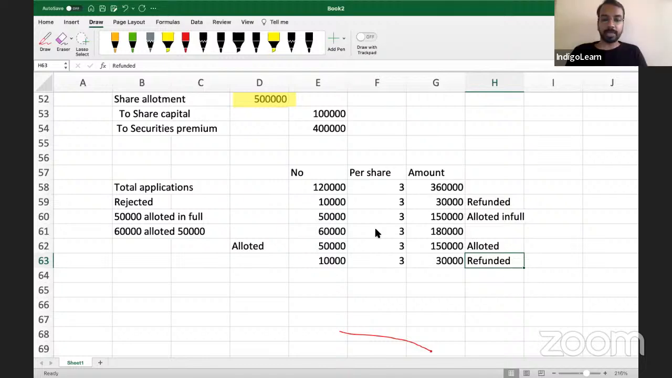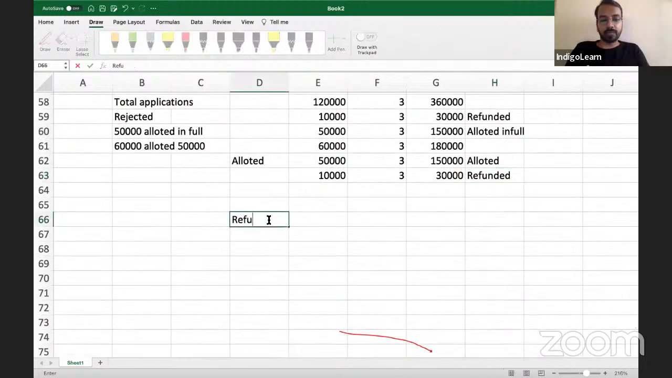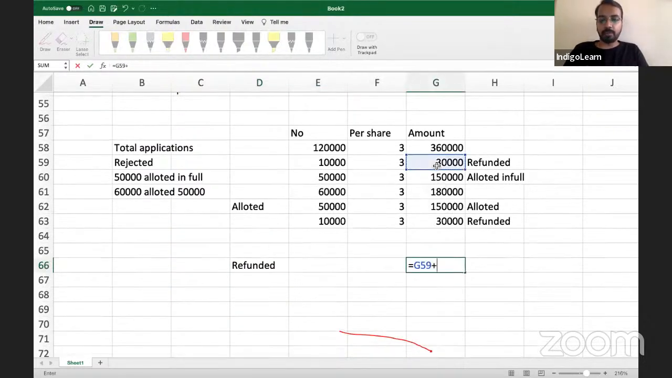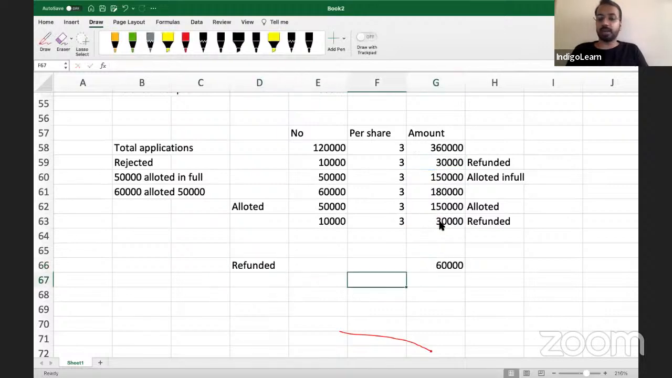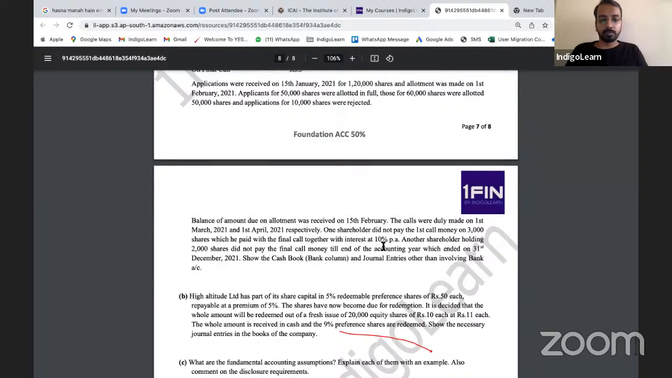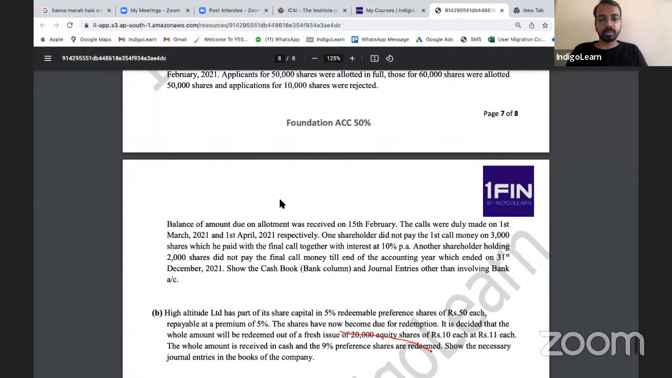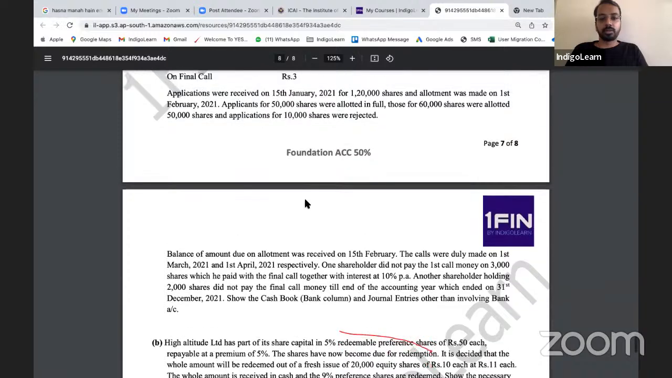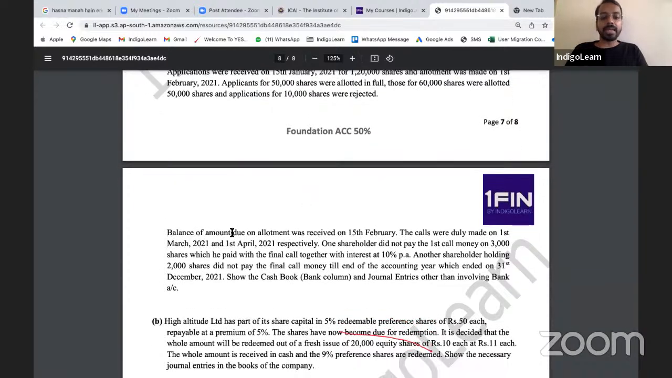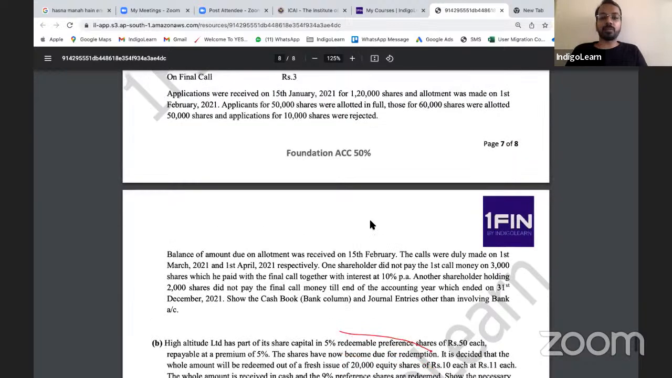Now please be careful to understand how much is refunded. Refunded is this rejected 30,000 plus this another 30,000, so 60,000 is refunded. Then the balance of amount due on allotment was received on 15th February. Applications were received on 15 January and allotment was made on 1st February, and the balance due was received on 15th February. That will not be complicated because you have to pass a fresh allotment entry.